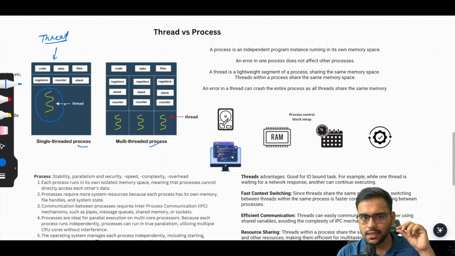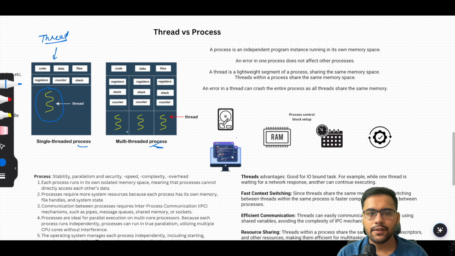Thread is the smallest unit of execution, a basic unit that does some work, and the process can have multiple threads also. Like we have 3 threads, and you can see here the data and code are common across the threads, but they have their separate register, stack, and counter. These things are separate. So this is your basic thread.